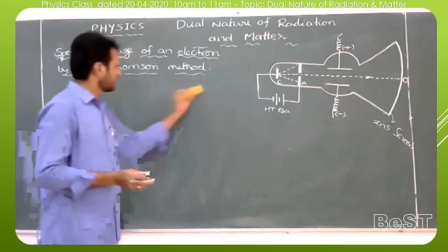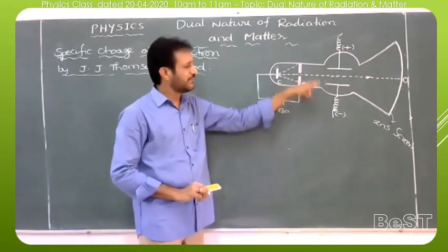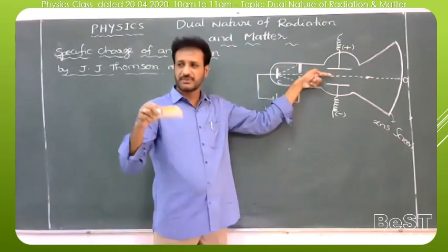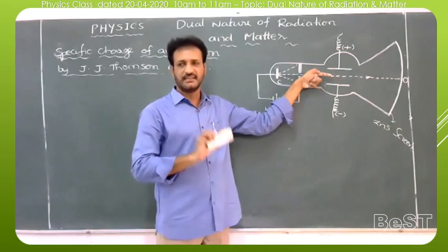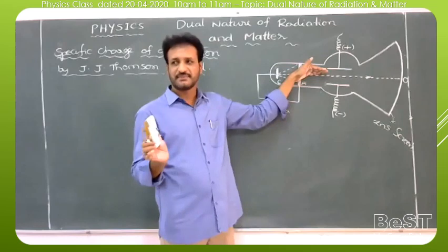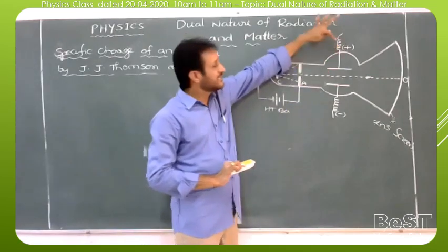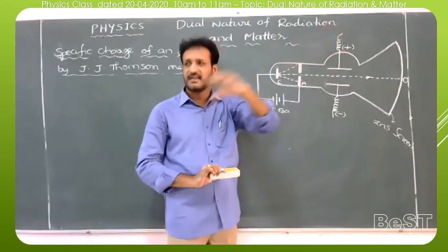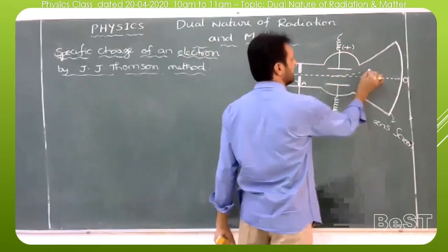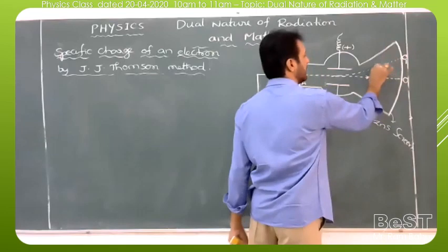Now, first I am applying only the electric field. Whenever an electric field is applied, while the electron is passing along the straight path, a force acts on the electron, an electrostatic force. The electron has what type of charge? Negative charge. And here the upper plate is positive. That's why this positive plate will attract the electrons upwards. Automatically, the path of the electron is deviated and it moves along this direction. It strikes the screen at a point O1.